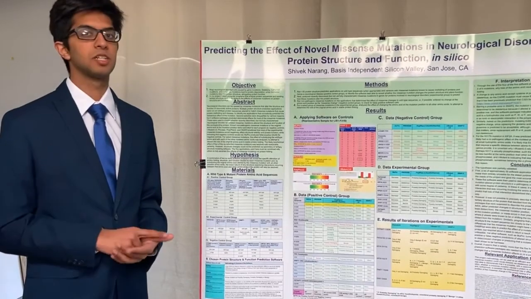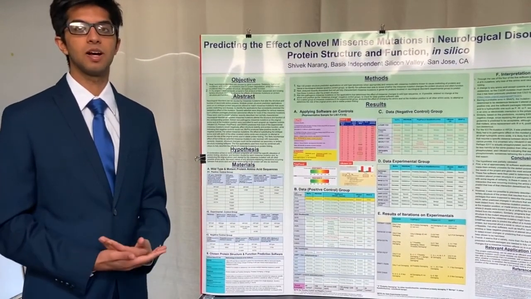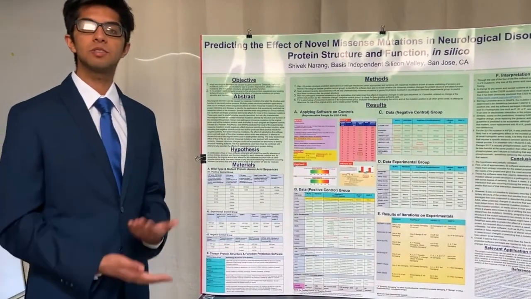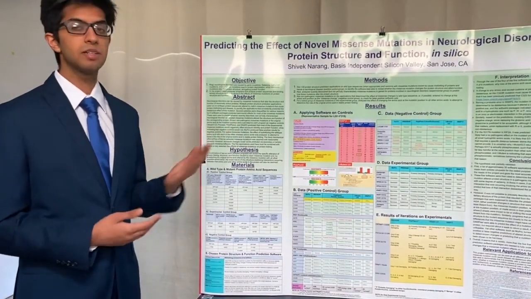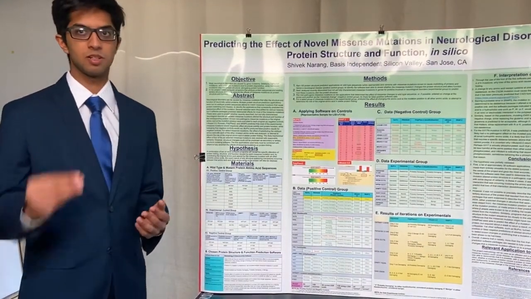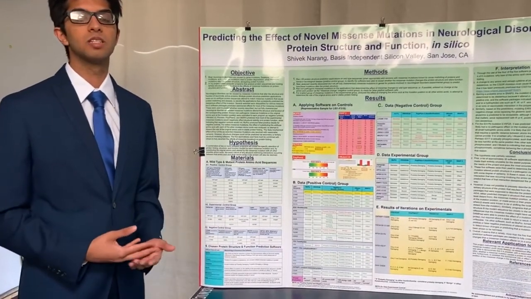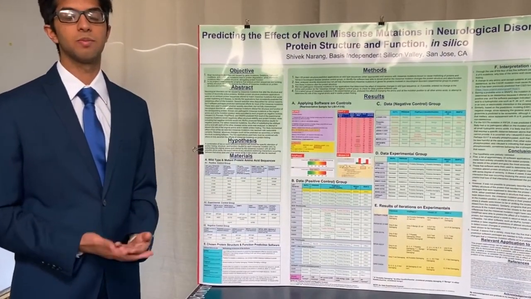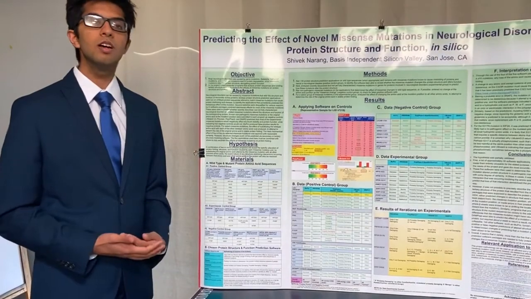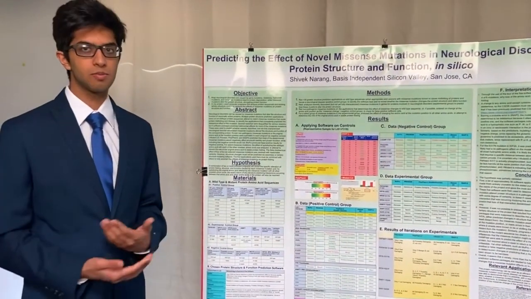But there's another type of mutation, the missense mutation, in which one nucleotide is switched, causing a change in the amino acid. Now, while this may seem to not have as much of an effect as the degraded mutations, which is true, missense mutations cause one amino acid to be substituted with another, and since amino acids have different properties, this causes a change in the folding of the protein, causing a change in the structure and possibly even the function.